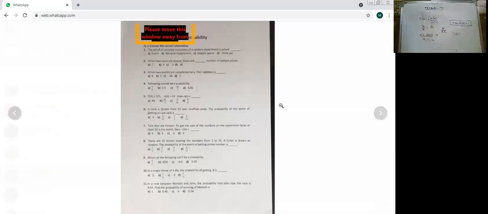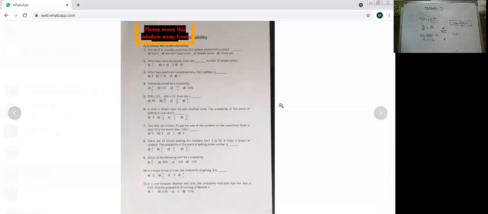So there will be 6 such elements. At least 10 means you should consider 10 and above, 10 and more. So 10, 11 and 12. All right, students. Correct. Very good, students. You are going very nice.